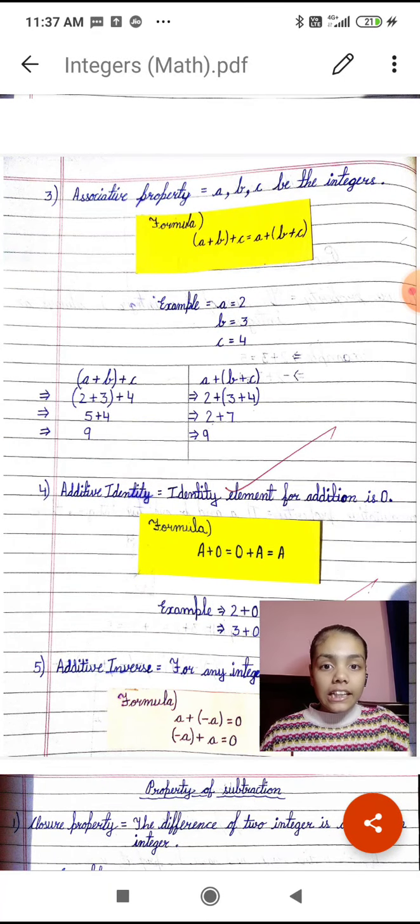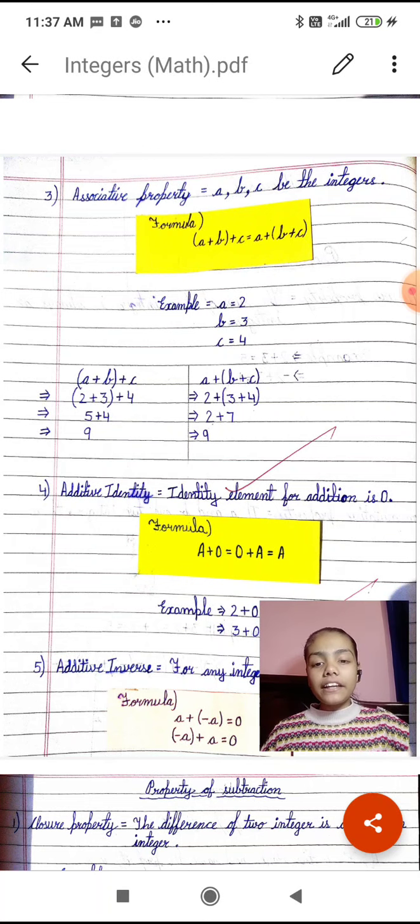Third is associative property. If a, b and c are integers, the formula is a plus b plus c is equal to a plus b plus c with the brackets grouped differently. Example: a is equal to 2, b is equal to 3 and c is equal to 4.